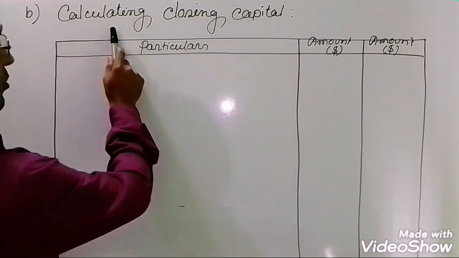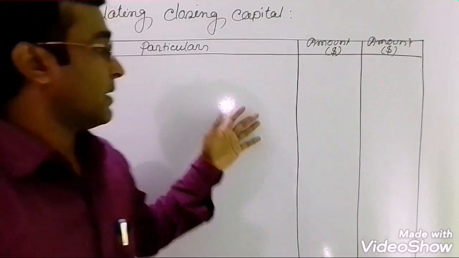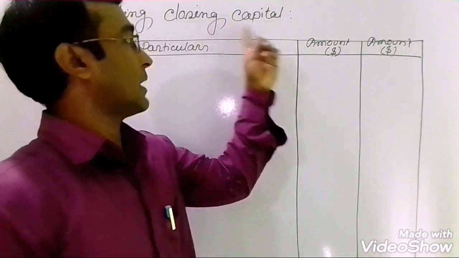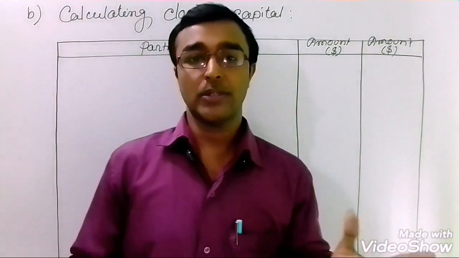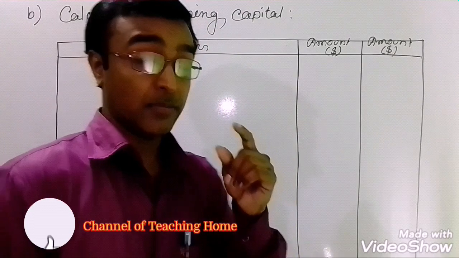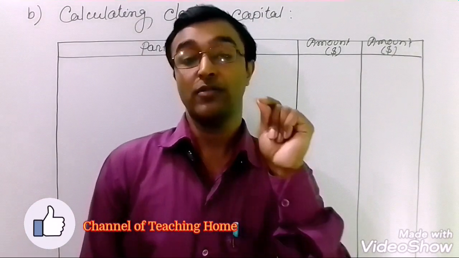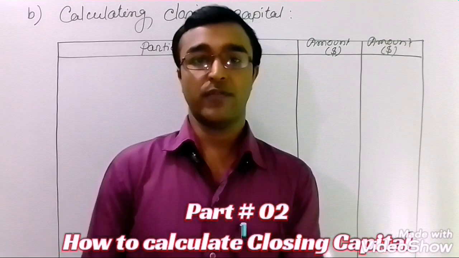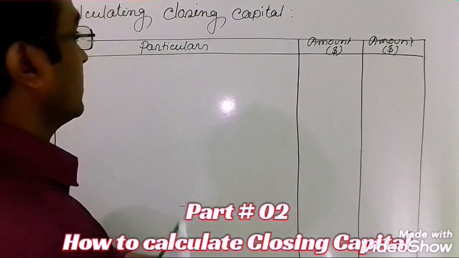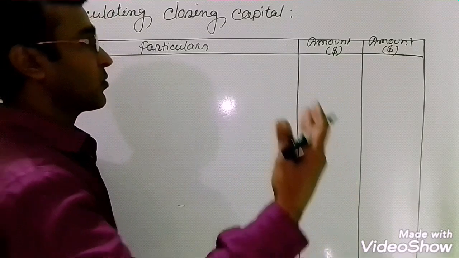Here is the second option, calculating closing capital, and the box will remain the same, but a little bit extra because they will have a lot of information about the closing capital. And do you know closing capital equals closing assets minus closing liabilities. So I'm not telling it again, this closing I mean the last date of the year, so you'll just try to find out the information of 31st December only. Here we have information. Before starting this, closing capital equals to what? Closing assets minus closing liabilities.